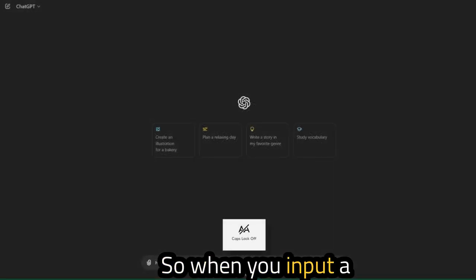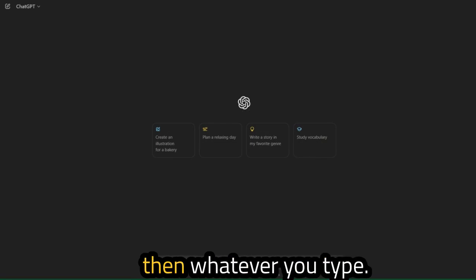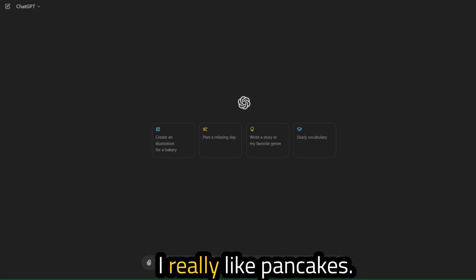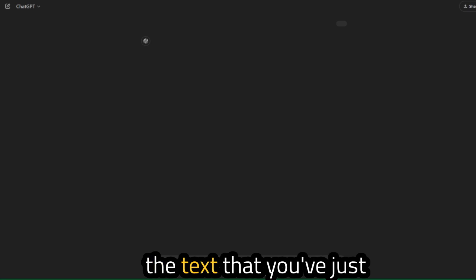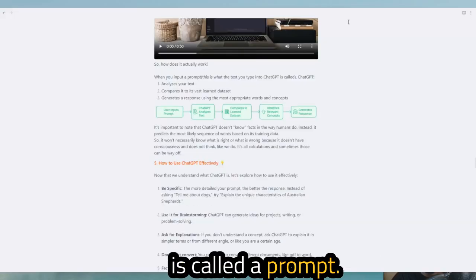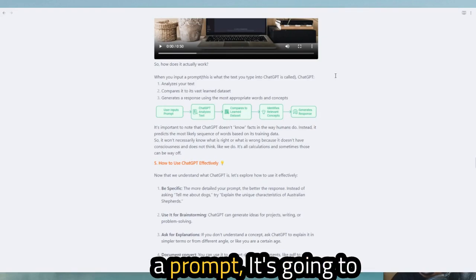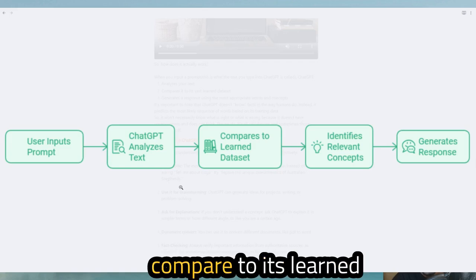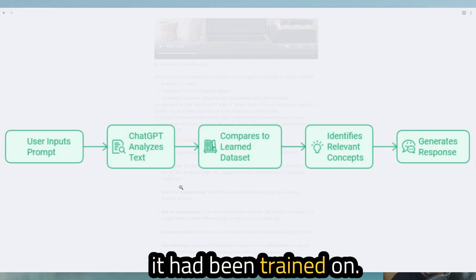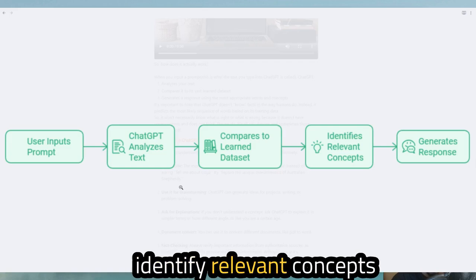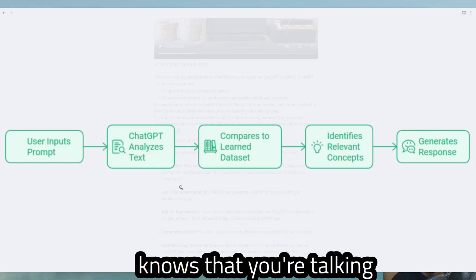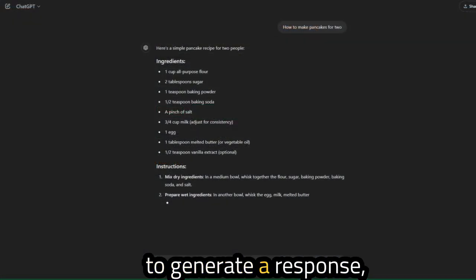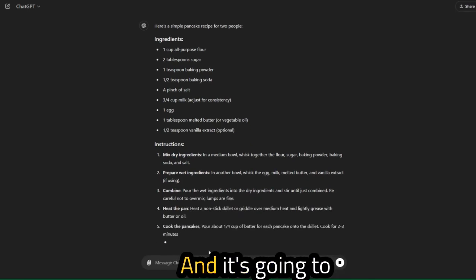So when you're typing into ChatGPT, whatever you type, for example, how to make pancakes, the text that you've just typed into ChatGPT is called a prompt. When you give ChatGPT a prompt, it's going to analyze the text, and after that, it's going to compare it to its learned data set, the one that it had been trained on. And after that, it's going to identify relevant concepts. So for example, if you say pancakes, it knows that you're talking about cooking, goes to its cooking data set, and comes up with a recipe for that. And after that, that's when it's going to generate a response.